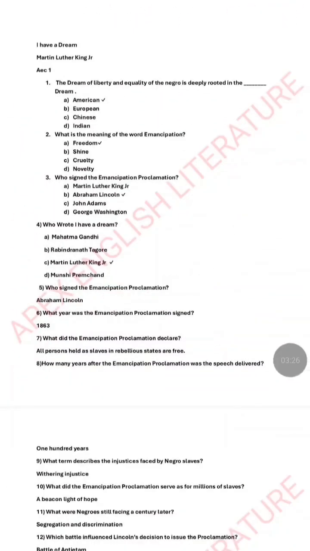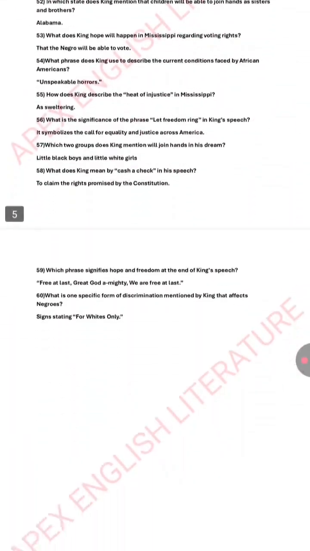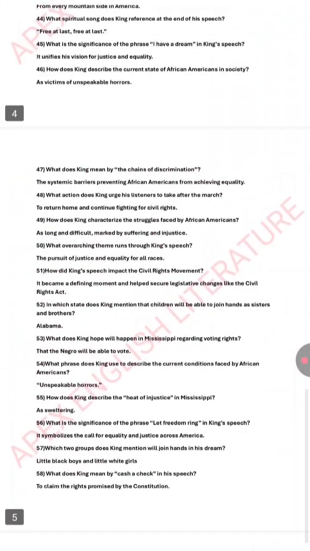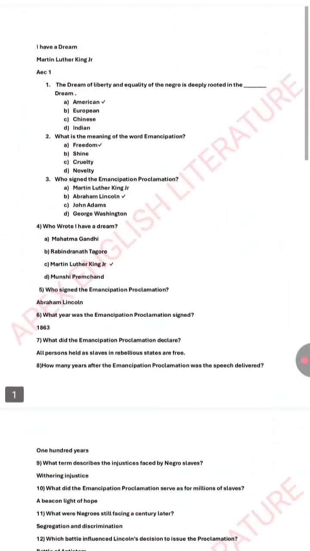Then we have Martin Luther King Jr.'s I Have a Dream. Again, we have provided around 60 MCQs with in-depth analysis. You will get all this PDF and much more from our group.